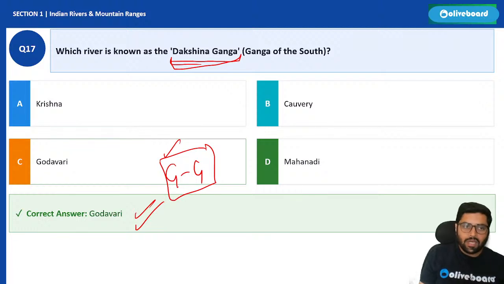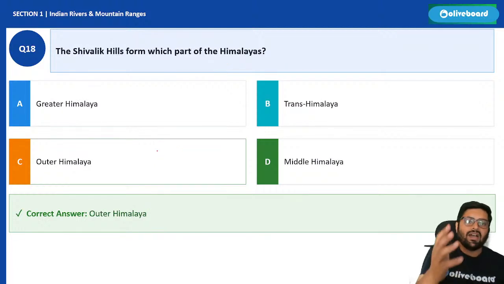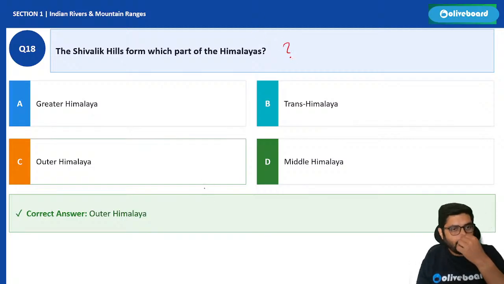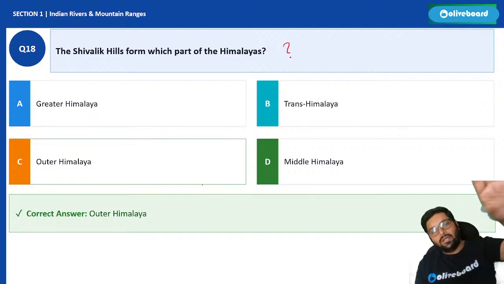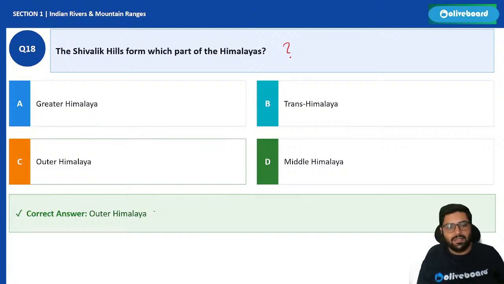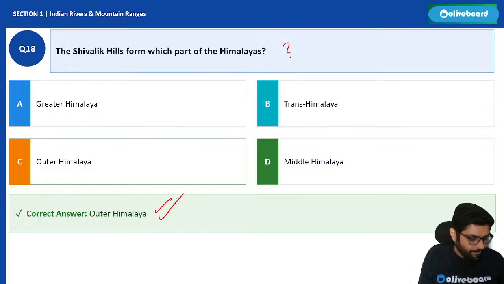Okay. What are some other questions? Shivalik hills form the part of which Himalayas? Tell me. Greater, trans, middle, or outer? So Shivalik is outer, lower, lesser Himalayas. Outer Himalayas. Correct? Outer. Good, Satyajit. Good, Manoj.